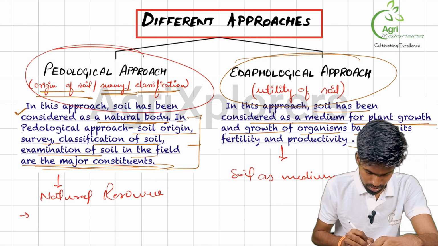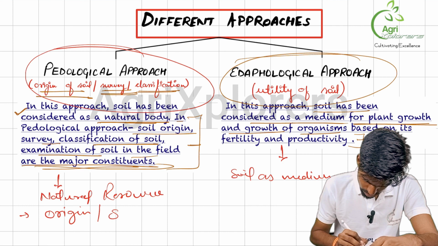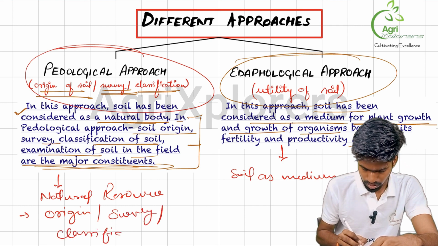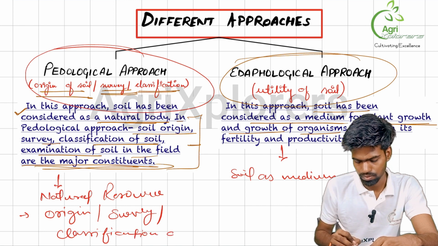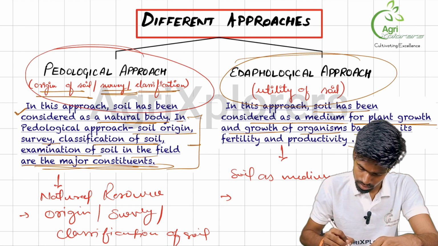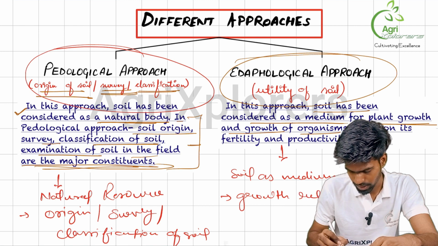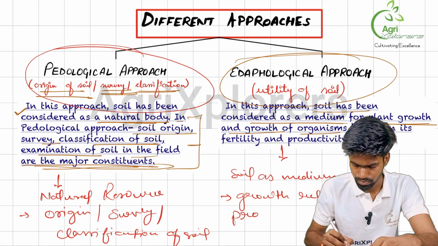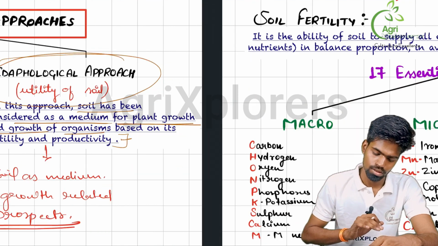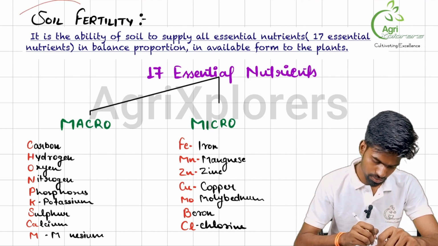Now, the major focus is origin, survey, classification of soil, and major approaches, growth related prospects of soil.